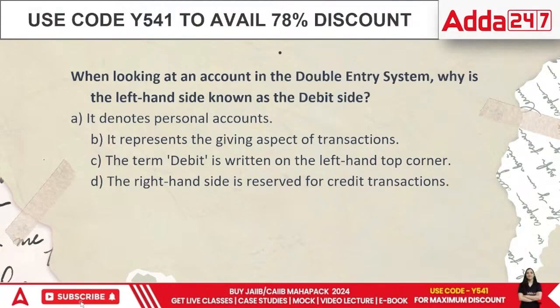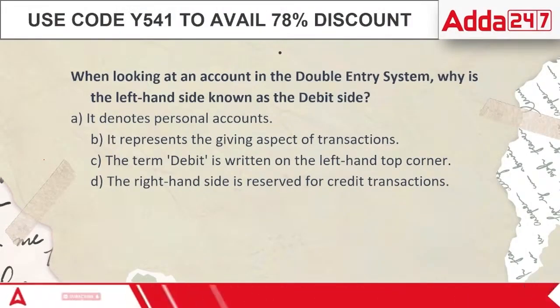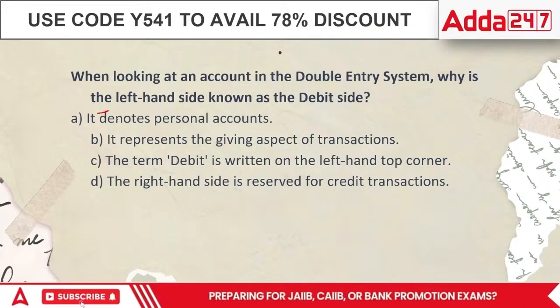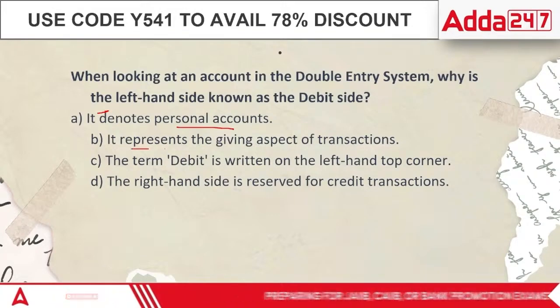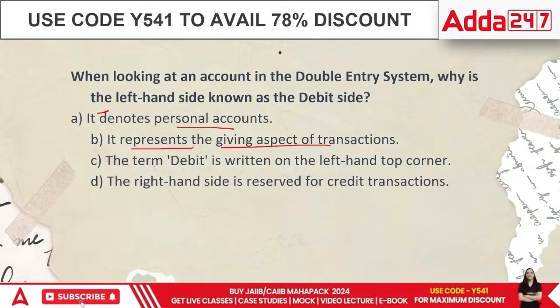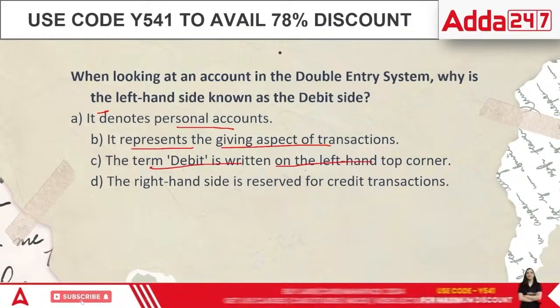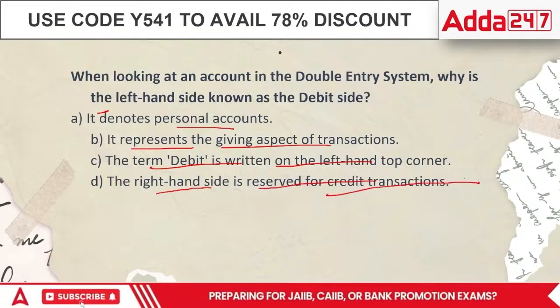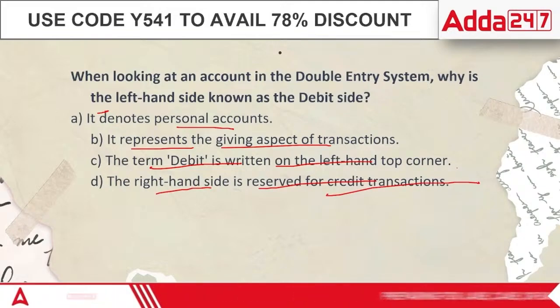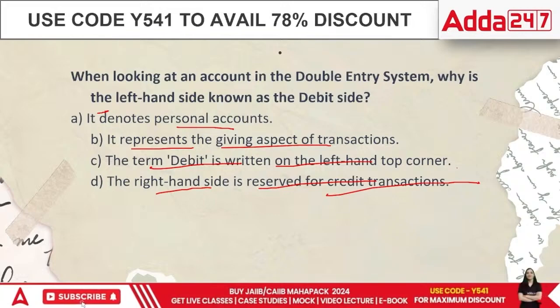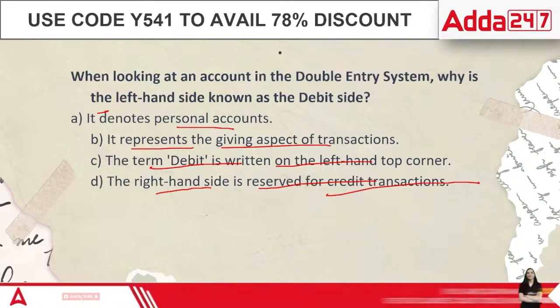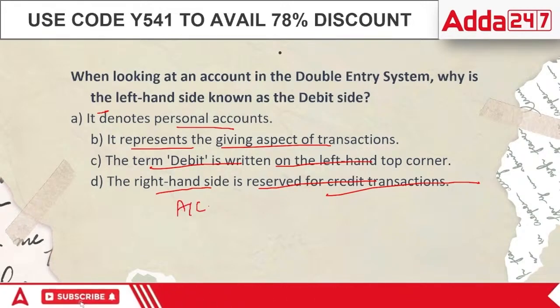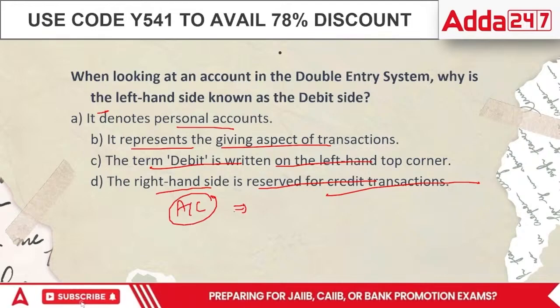While looking at any account in double entry system, why is the left hand shown as debit side? It denotes the personal accounts. It represents the giving of transactions. The debit is written on the left hand top corner, or right hand is reserved for both credit transactions. One of the simple things about JIB regarding this examination, when we talk about accountancy, one particular thing is absolutely clear.